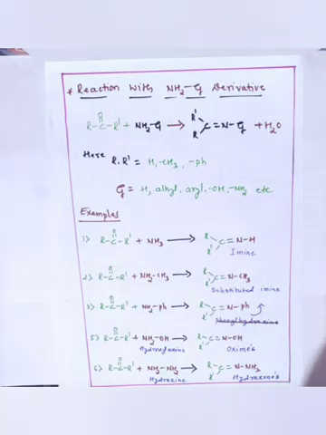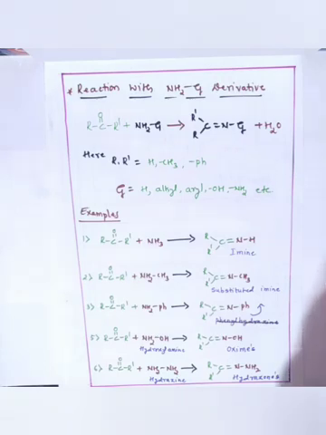In case G is hydrogen, after reacting with aldehyde or ketone, the product we get is imine. If the G group is alkyl or aryl, the product is alkyl or aryl substituted imine. If the G group is OH, the product we get is oximes.